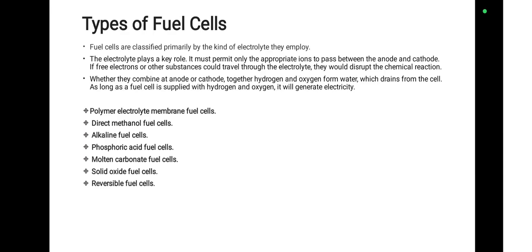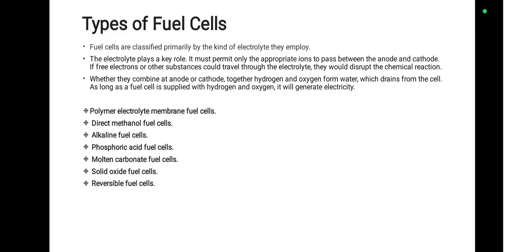So we already discussed in the previous slide that there are many types of fuel cells available. Mainly, fuel cells are classified by the kind of electrolyte they employ. The electrolyte plays a very key role. It must permit only the appropriate ions to pass between the anode and cathode.